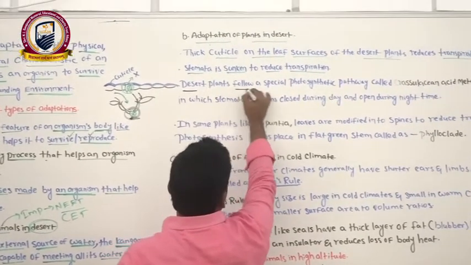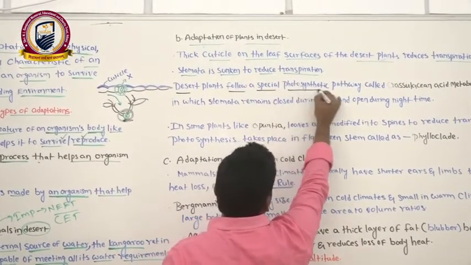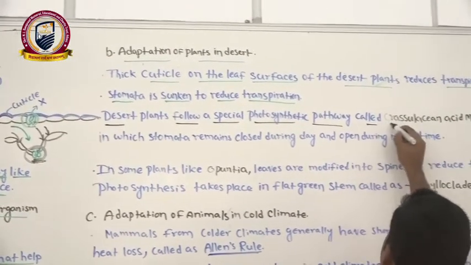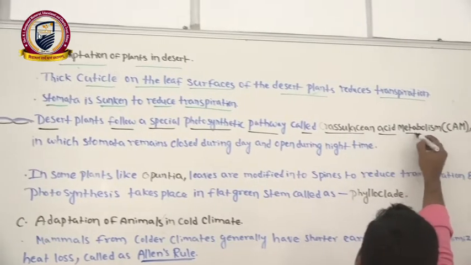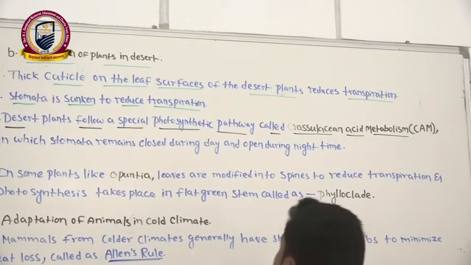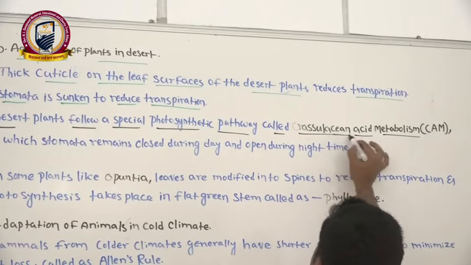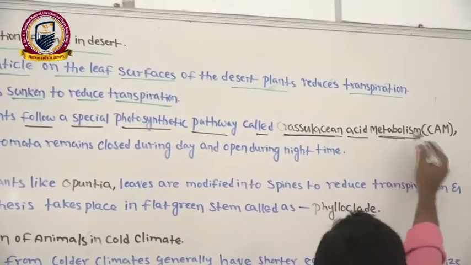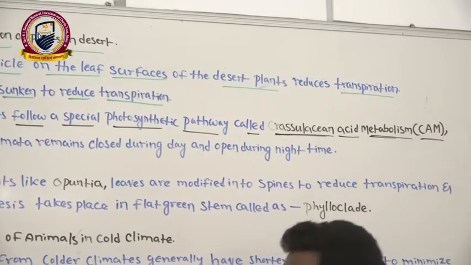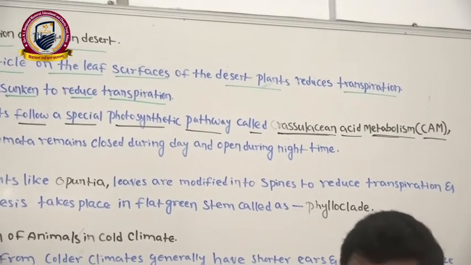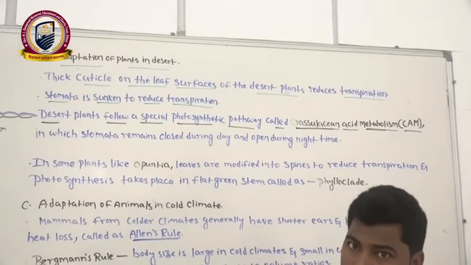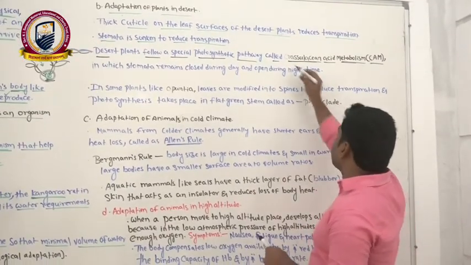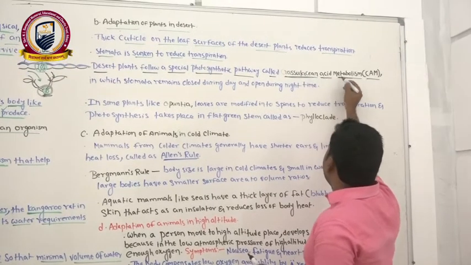Now one more adaptation you can see. Desert plants follow a special photosynthetic pathway called crassulacean acid metabolism. We can also call it the CAM pathway. We know the C3 pathway, C4 pathway, CAM pathways. We have studied them under the photosynthesis lesson. It is the crassulacean acid pathway that is followed.